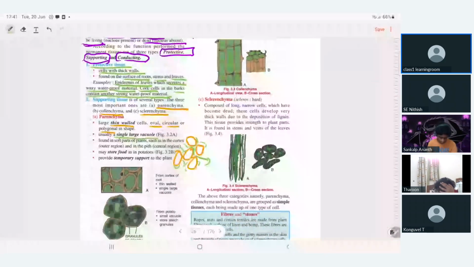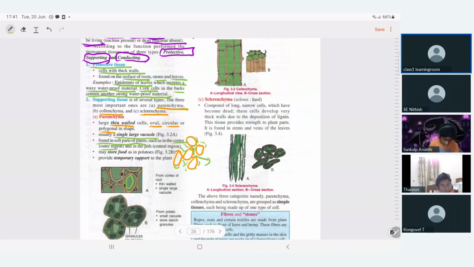Where are they found? In soft parts of the plant, such as the cortex, the outer region, and the pith, the central region.